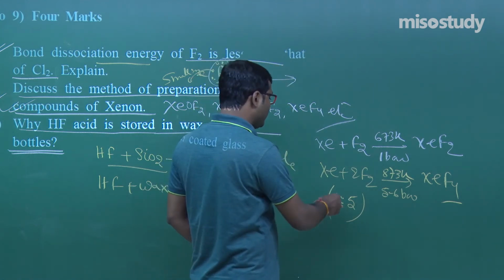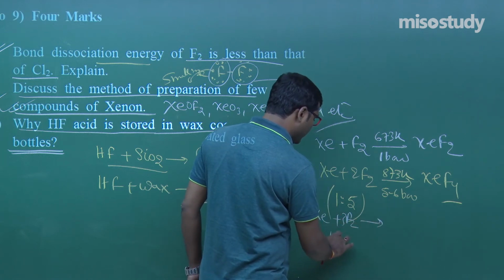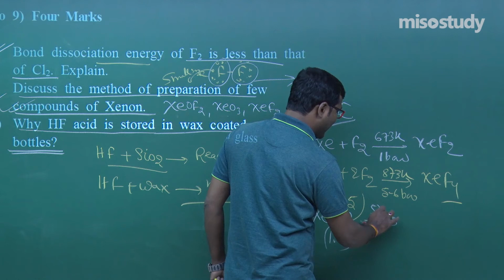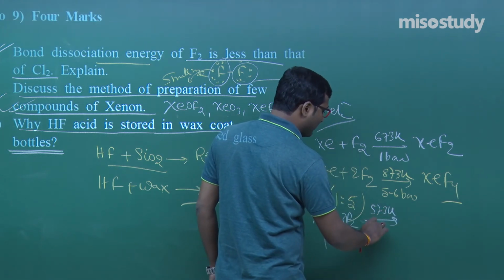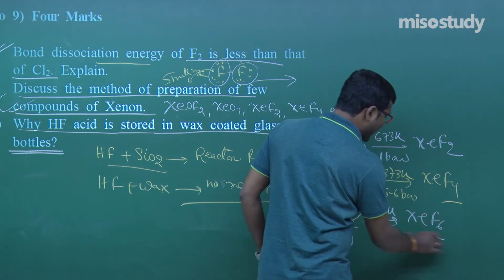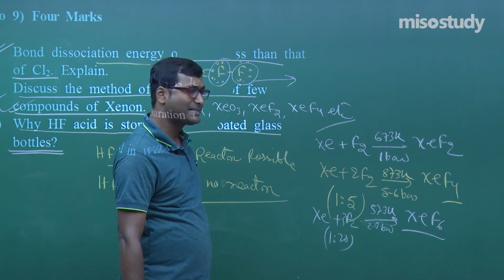Again, when we increase the ratio of fluorine to 1:20 and the temperature is around 573 Kelvin and the pressure is 2 to 3 bar, what do we get? We get, my friend, XeF6. Clear to you? We get XeF6.